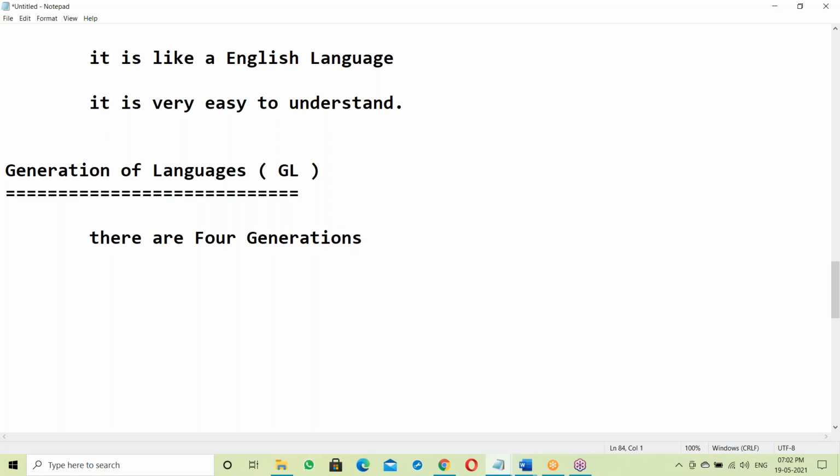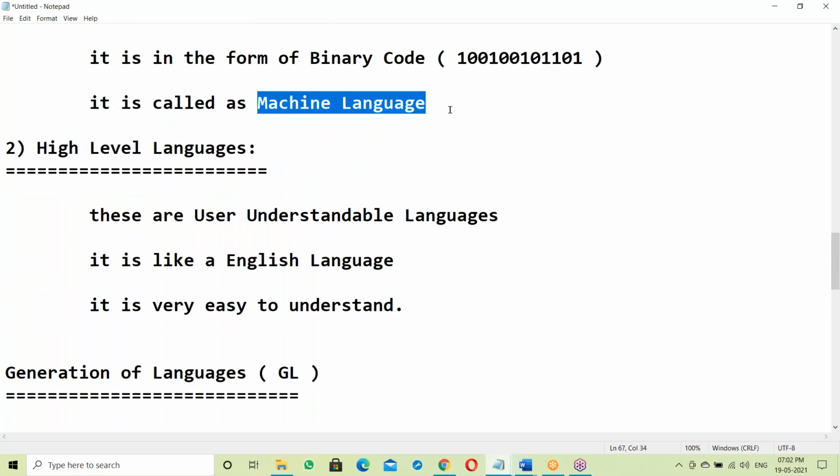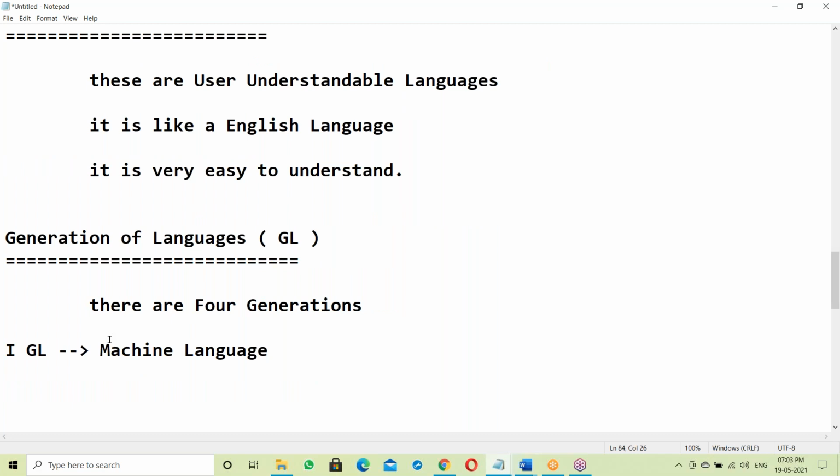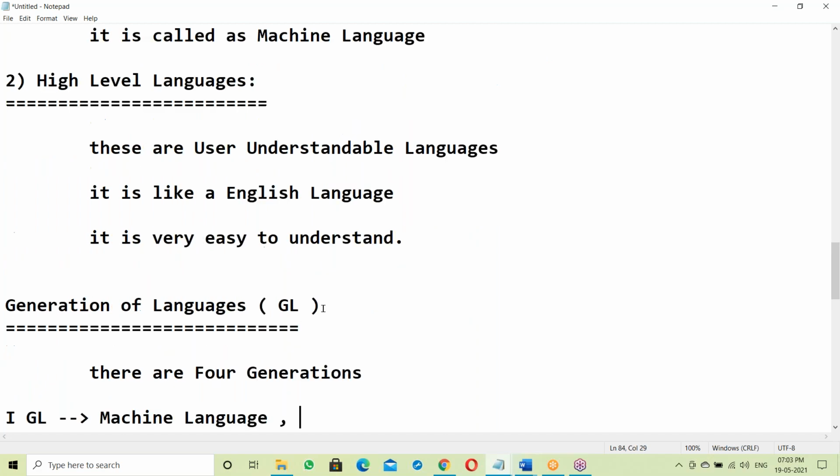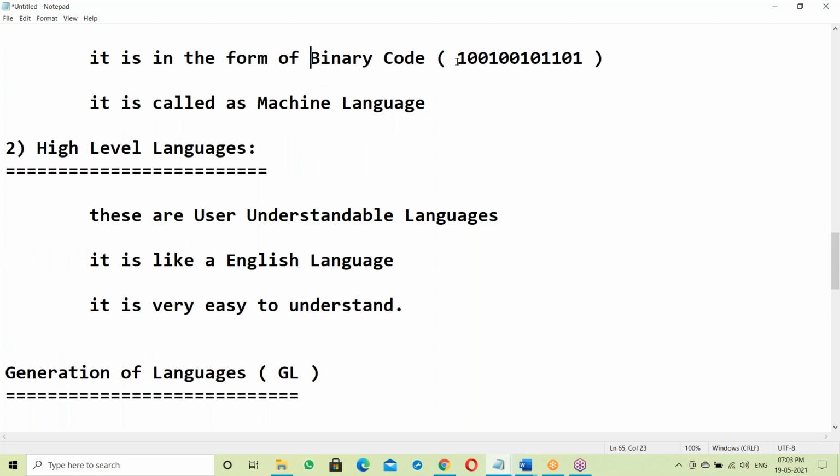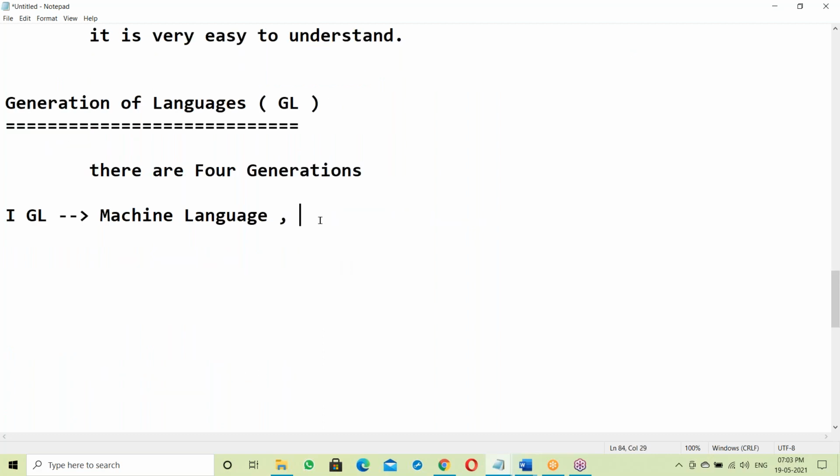First GL. What is the first GL? Machine language, the system understandable language, in the form of binary code. It's the first language, a processor understandable language.